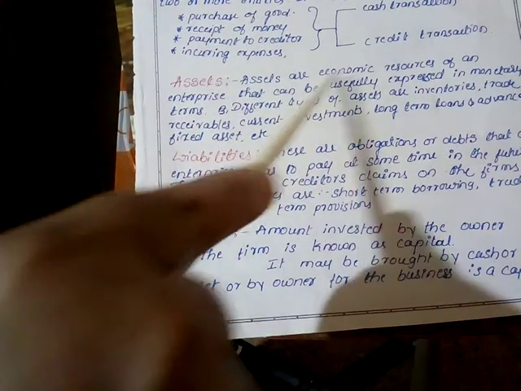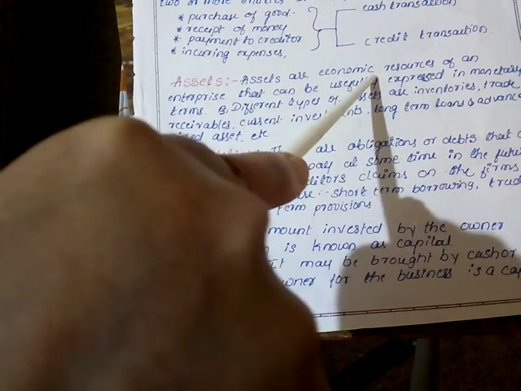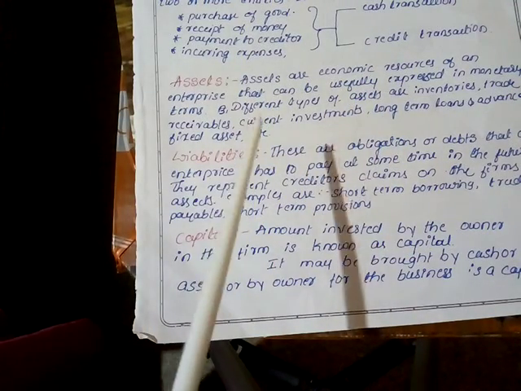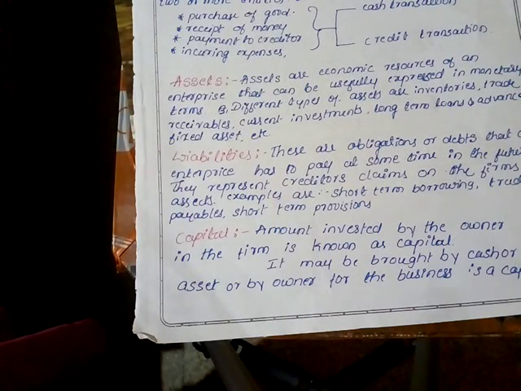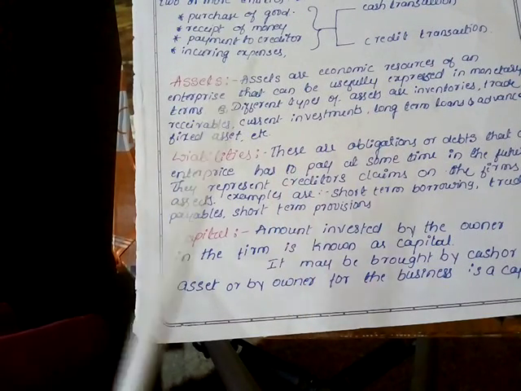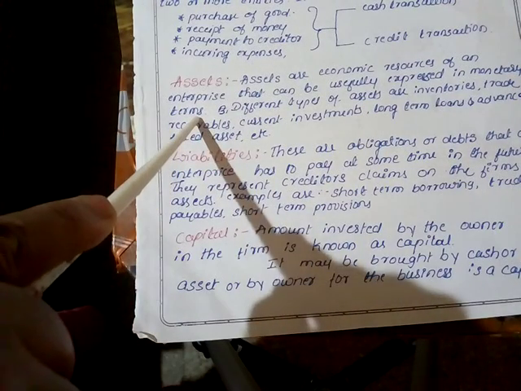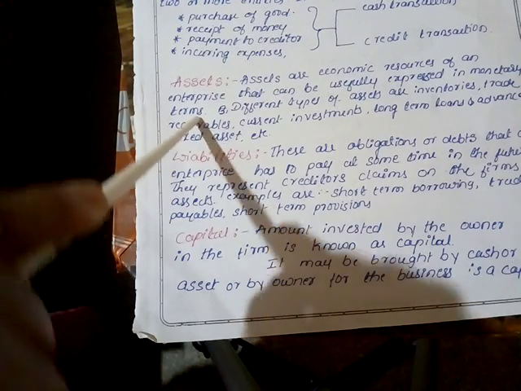Assets are nothing but the resources which can be expressed in terms of money or monetary value. They are the valuable resources of the company, expressed in the form of money or cash.